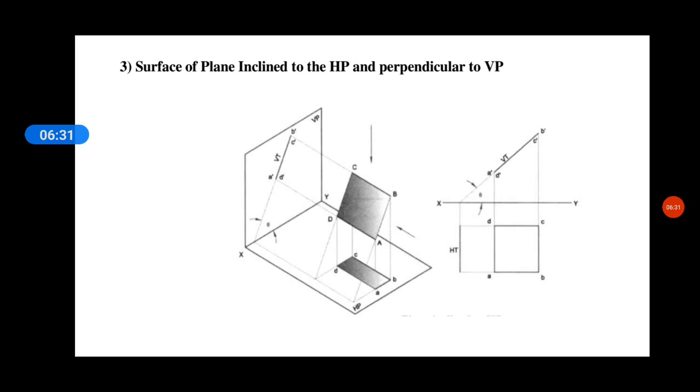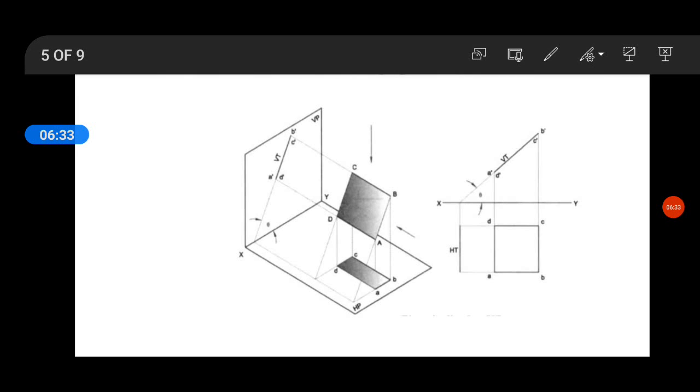Perpendicular will always remain perpendicular, but the parallel plane which we have seen in the previous two has been converted into the inclined plane, because it is making an angle of inclination with the HP. You can see here it is making an angle of inclination with the HP. So the true shape we cannot see in the top view. If you see it from the top, you can see only the apparent shape.